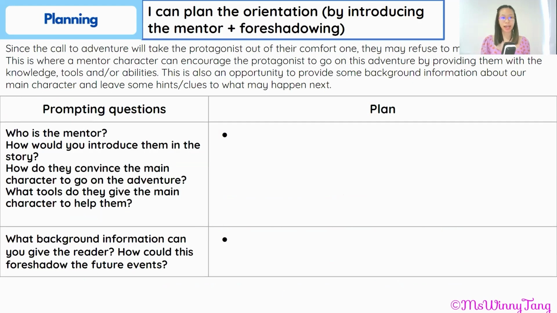Another thing we can add to our orientation is we can add in a mentor, someone who will help the protagonist along in their journey. So they might give them some knowledge or tools or abilities to help them through their challenges. And sometimes protagonists can refuse the challenge as well. So this is a good opportunity for our mentor to nudge them in the right direction and encourage them to take on the challenge. And it could also be a good opportunity in the beginning of the story to do some foreshadowing. So some hints and clues of what could happen next.